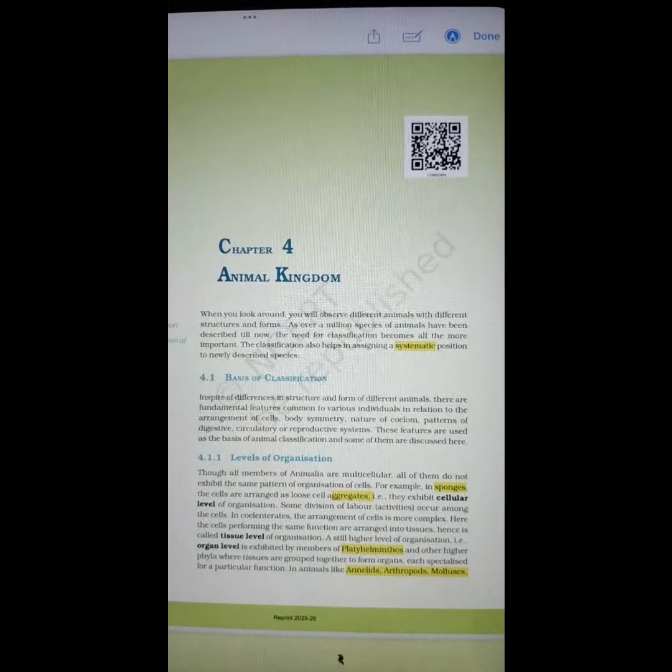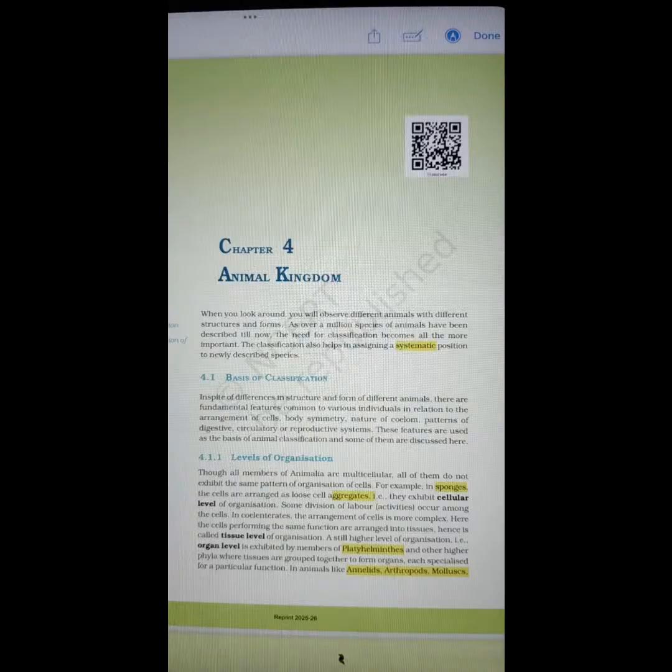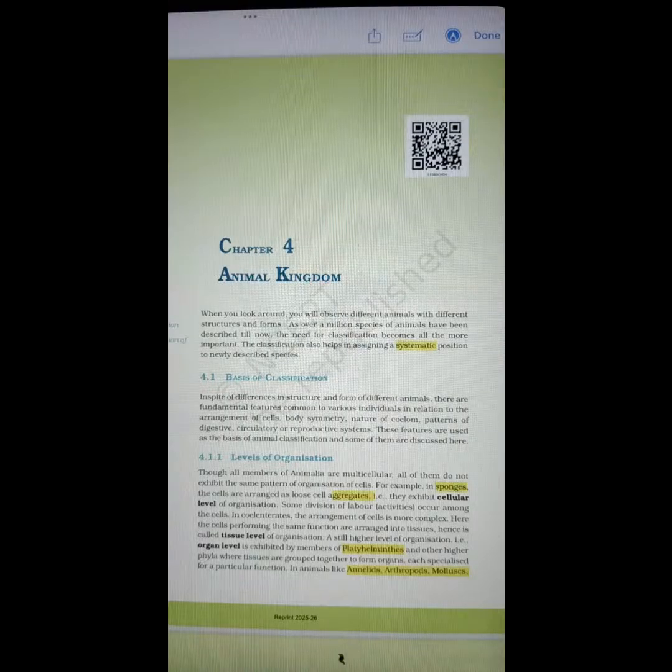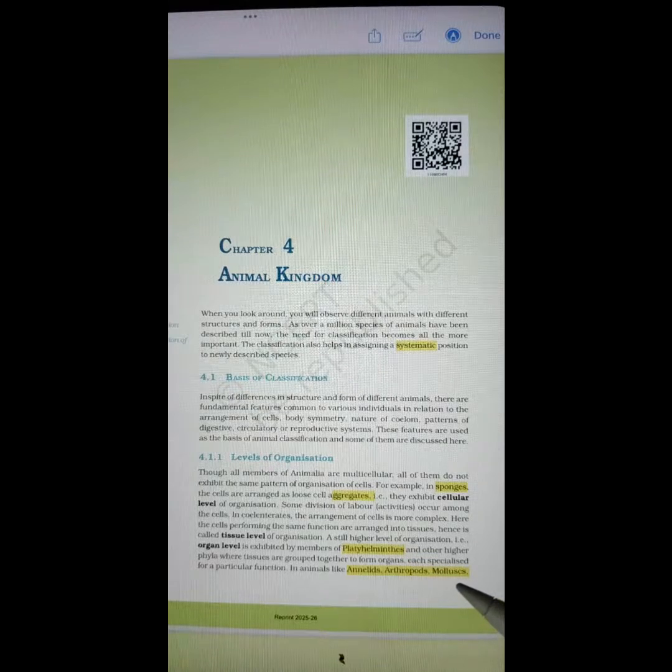I hope my screen is clear to everyone. So let's begin with the reading of the difficult spellings, how to pronounce each term. Chapter 4 Animal Kingdom Biology of Class 11 taken from NCERT. Systematic. I have highlighted few words. In case you feel difficulty in any other word, you can write in the chat and I will pronounce it for you.